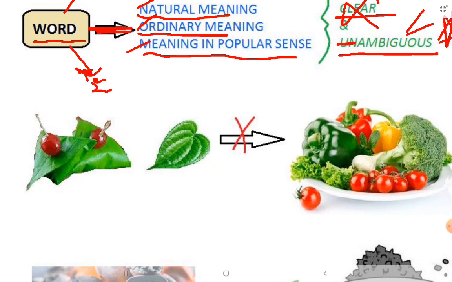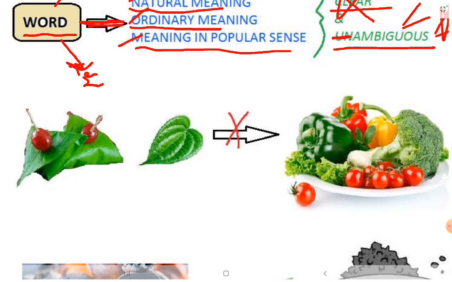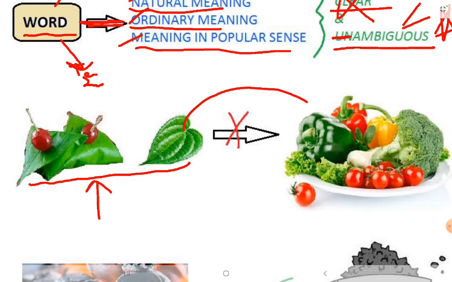Let's understand literal rule through an example. Suppose there was some person who was selling betel leaves. The government imposed sales tax on betel leaves. The person said that betel leaves are vegetables.